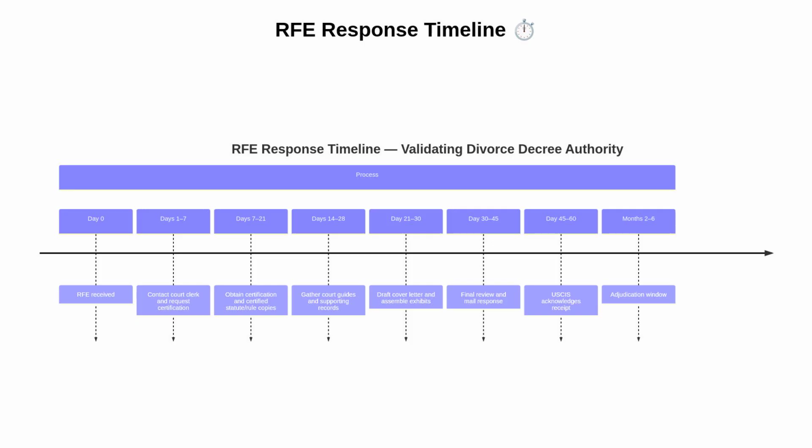This timeline depicts a practical cadence. Immediately upon receiving the RFE, contact the court clerk and request the certification. Over the next 2 to 3 weeks, obtain the certification, certified statutes or rules, and official guides. In weeks 3 to 4, draft your cover letter and assemble exhibits. Aim to finalize and mail the response by day 30 to 45, leaving buffer time before the deadline. Then, expect USCIS to acknowledge receipt and adjudicate within a range that can vary by workload and case type.